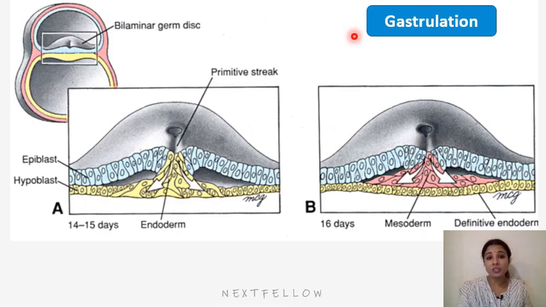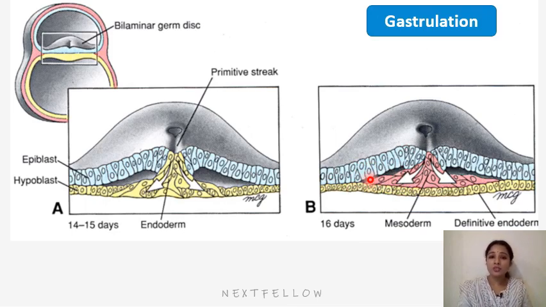In this region, the node and the streak and the epiblast cells move inward, forming a new layer of cells. First they form a new layer of cells replacing the endoderm, and then second they form again a new layer of cells which form a sandwich between the primitive ectoderm and endoderm. Now this is no more called primitive ectoderm, it is called definitive ectoderm and definitive endoderm, and in between the intraembryonic mesoderm develops.